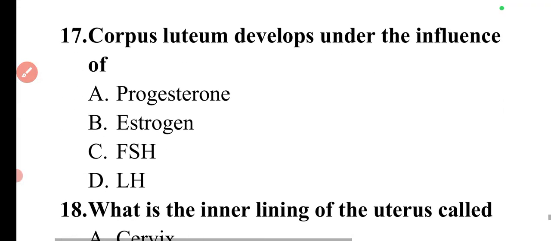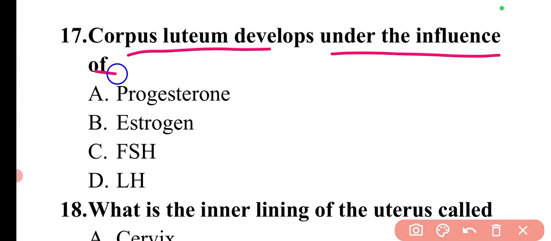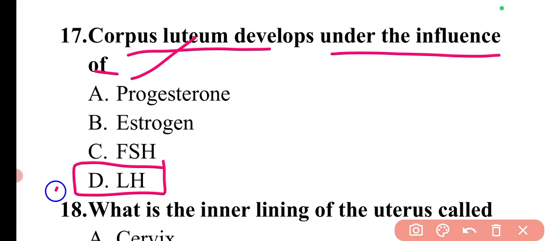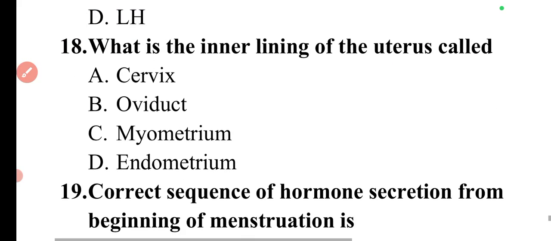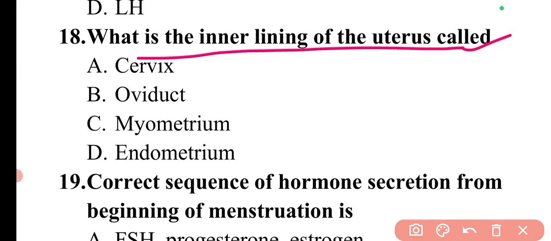Then next question is corpus luteum develops under the influence of. So the corpus luteum develops under the influence of luteinizing hormone. So here option D is correct. Next question is, what is the inner lining of the uterus called? The inner lining of uterus is known as endometrium.